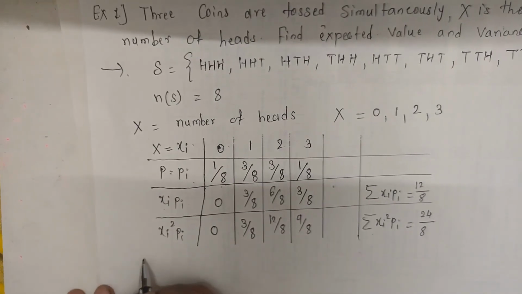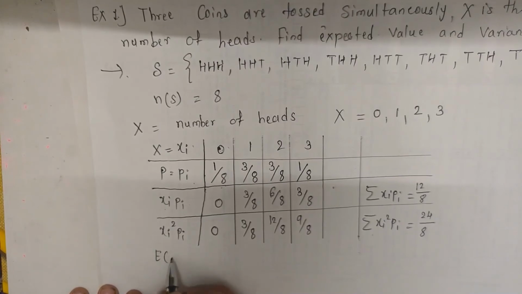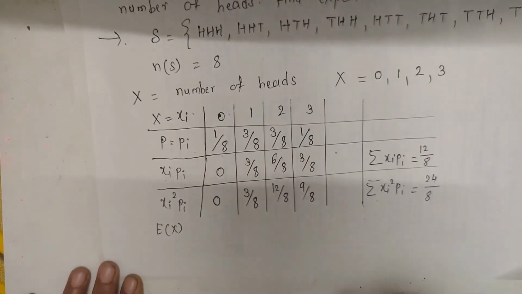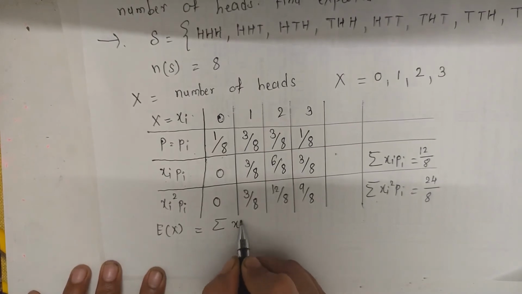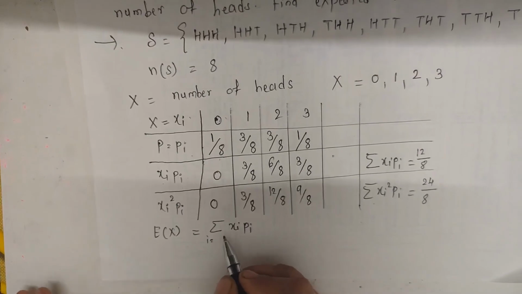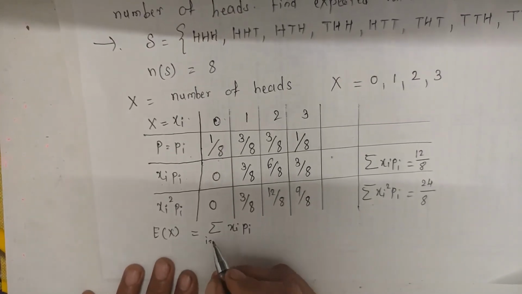So here we have to find the expected value, that is E of x. The formula for E of x is summation xi into pi, i from 1 to n.